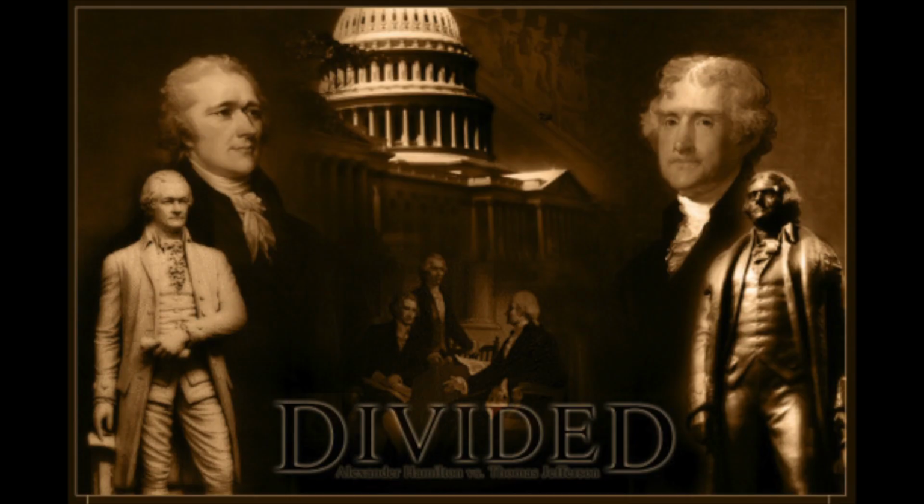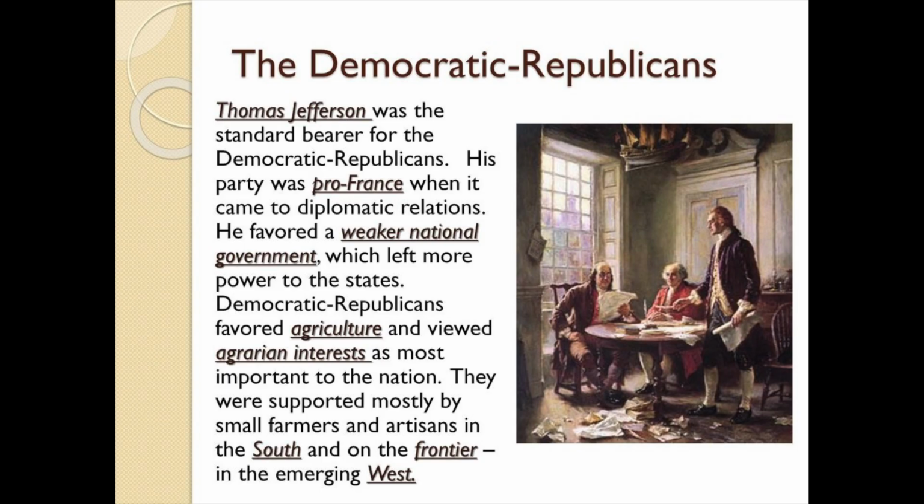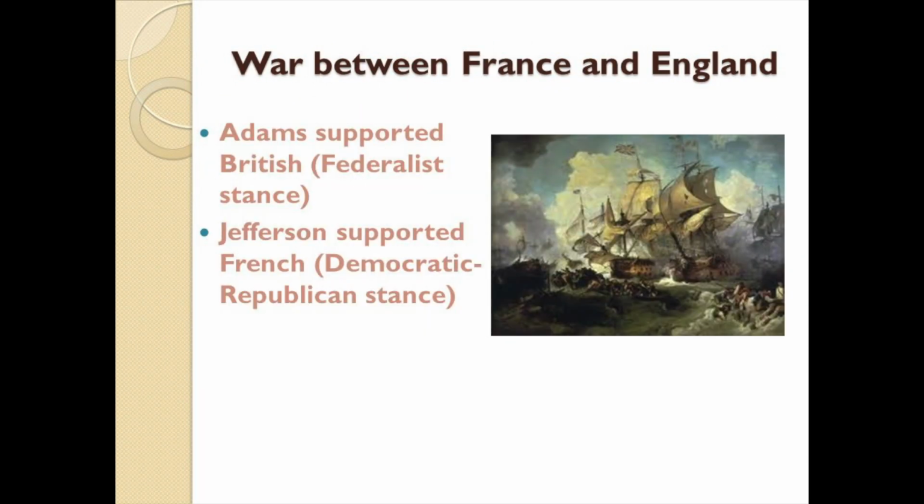On the other hand, the Democratic Republicans, which were supportive of Thomas Jefferson, they were the party of small government. They were more in favor of state governments over a national central government. They also promoted agriculture and farming over banking. The Federalists also supported England. They wanted better relations with England, whereas the Democratic Republicans wanted better relations with France. So those are just some of the major differences between the 2 parties.